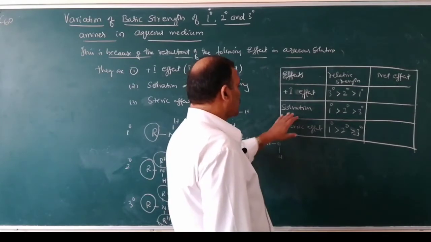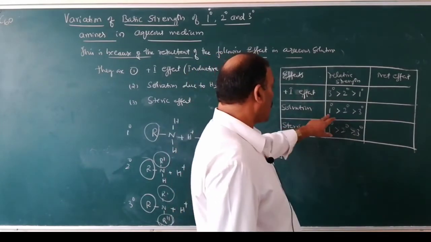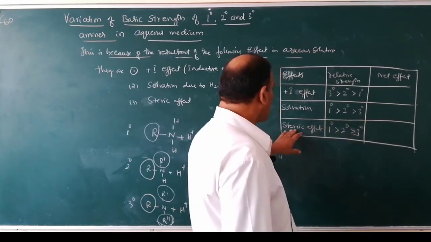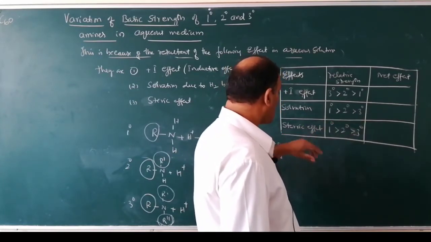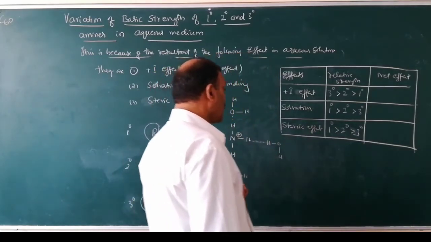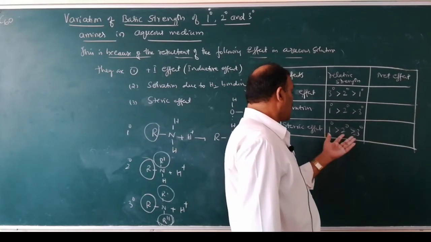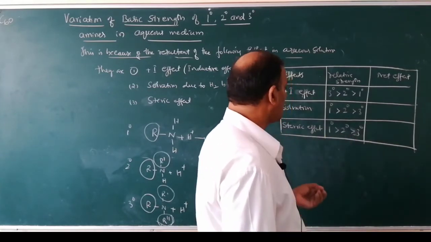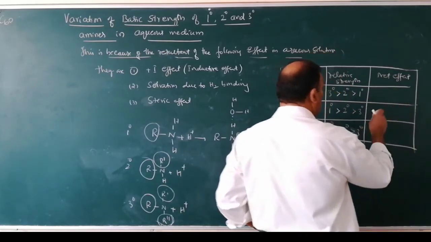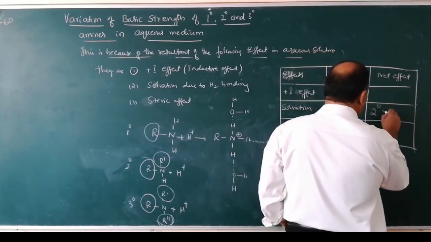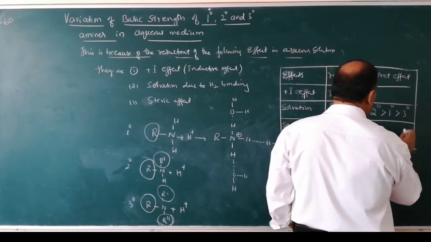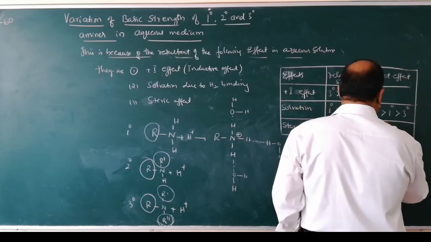Solvation effect is more in primary than secondary than tertiary, and because of steric effect, protonation of primary amines is higher while protonation of secondary amine decreases. So totally the net effect is that secondary amines are more basic than primary amines, which are more basic than tertiary amines, in case of methyl amines.